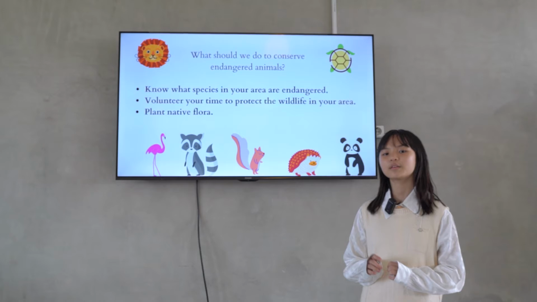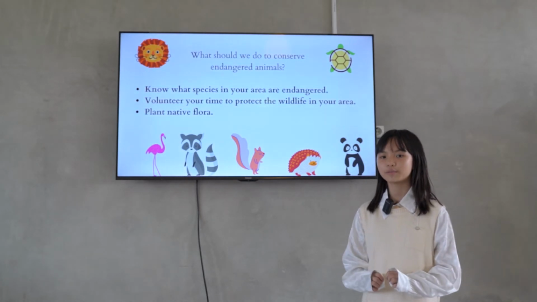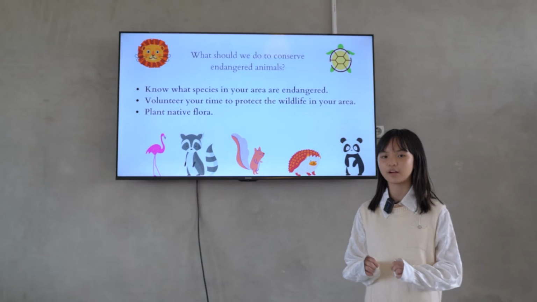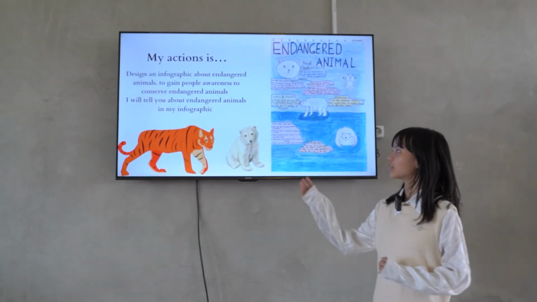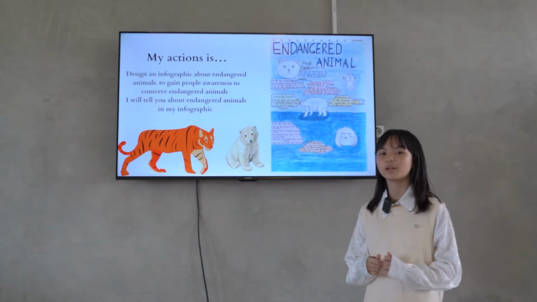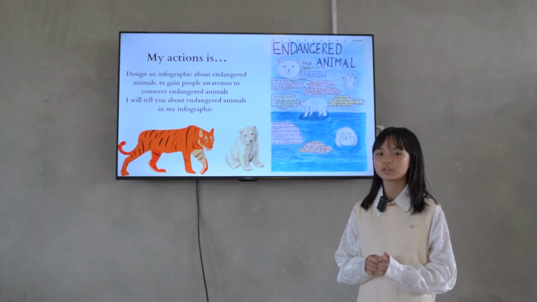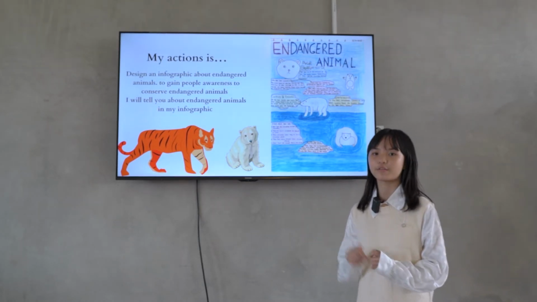1. Know what species in your area are endangered. 2. Volunteer your time to protect the wildlife in your area. 3. Plant native flora. My action is to design an infographic about endangered animals to gain people's awareness and to conserve endangered animals. I will tell you about endangered animals in my infographic.